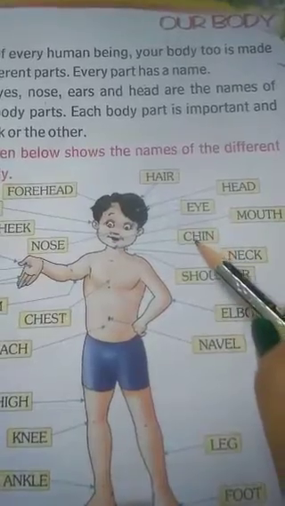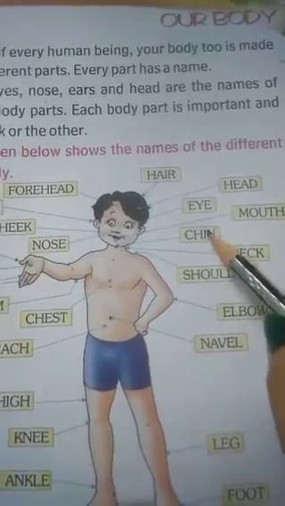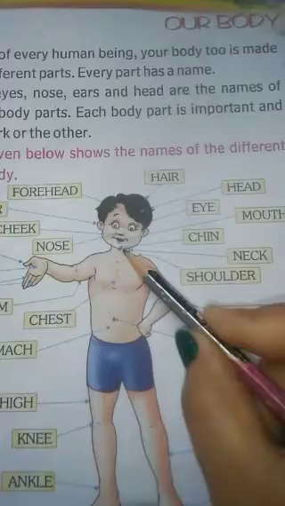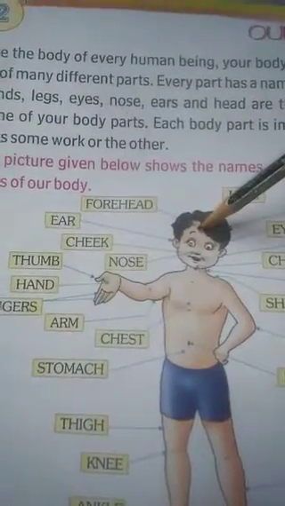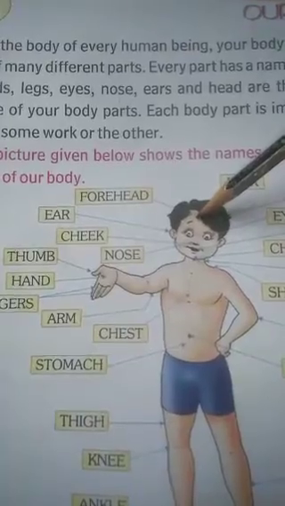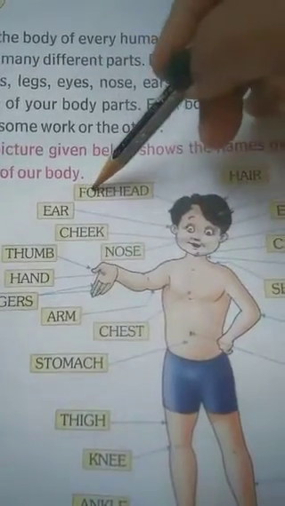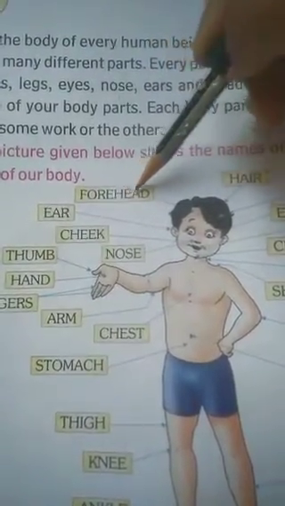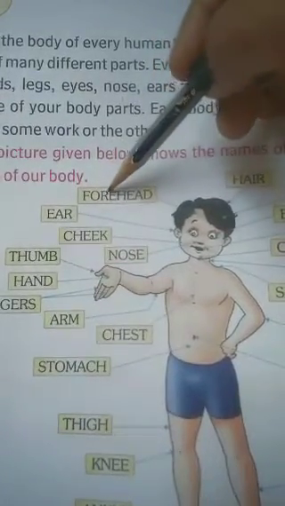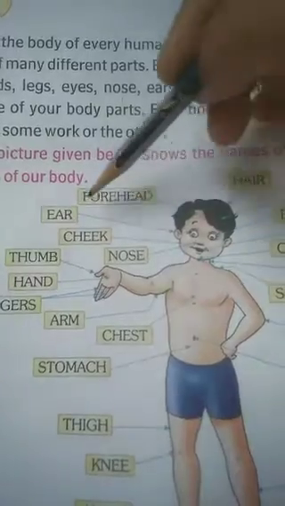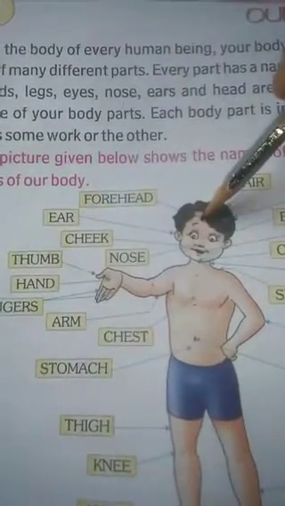C-H-I-N, chin. Now come to the next part, forehead. Which part is this? This is our forehead. F-O-R-E-H-E-A-D, forehead.